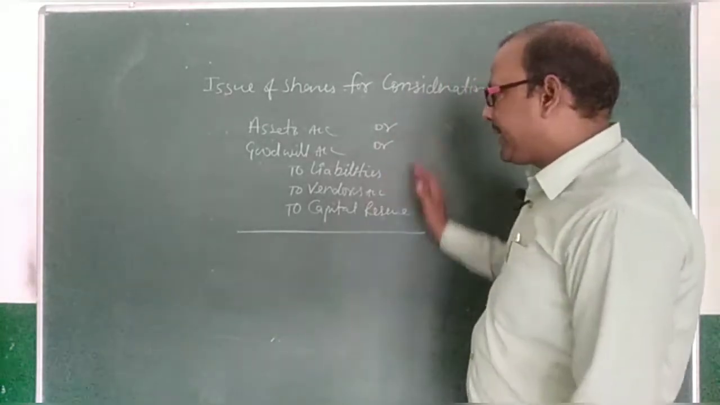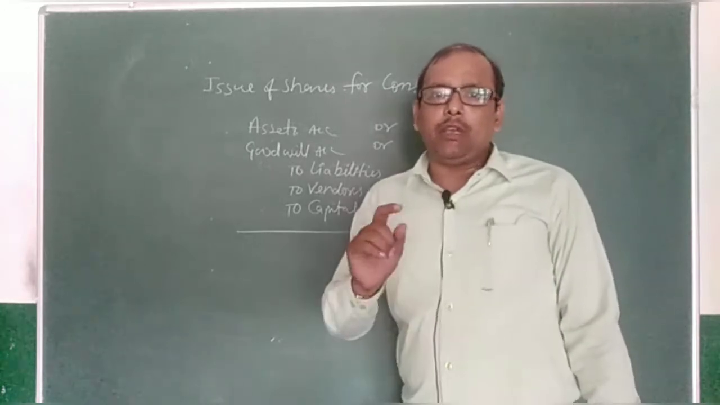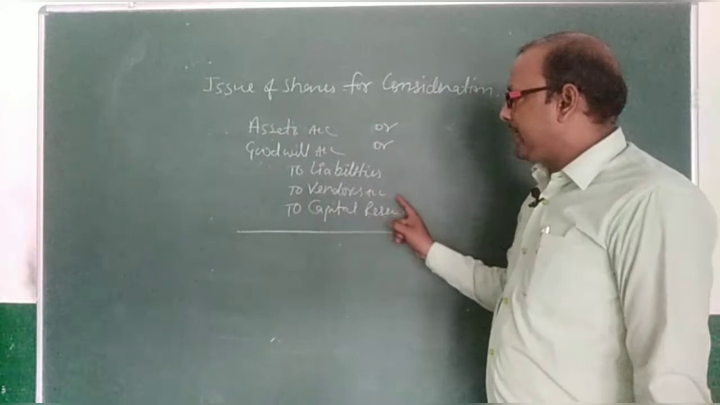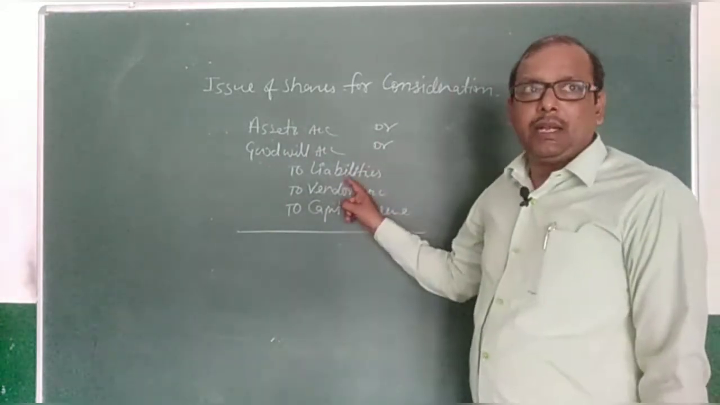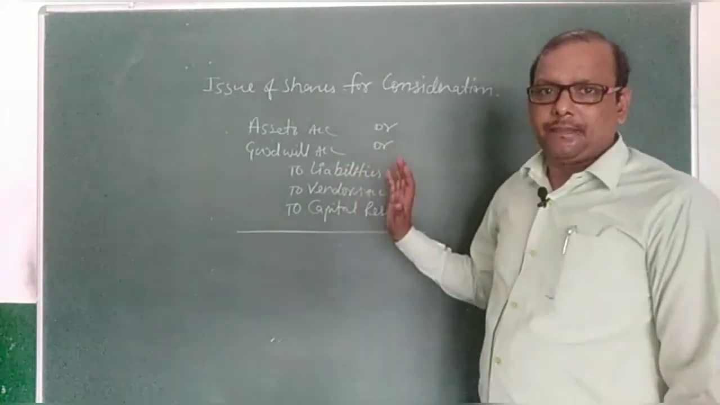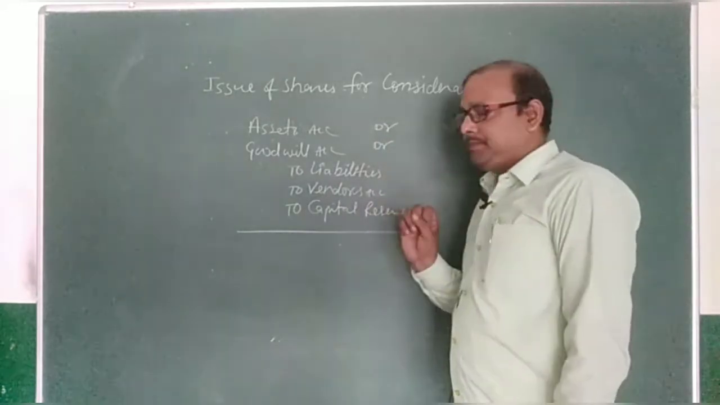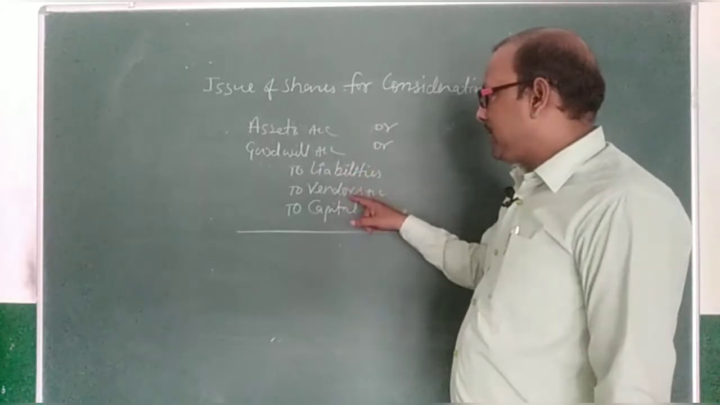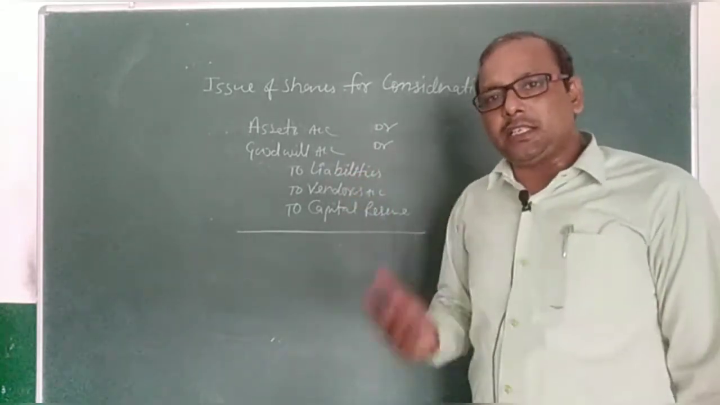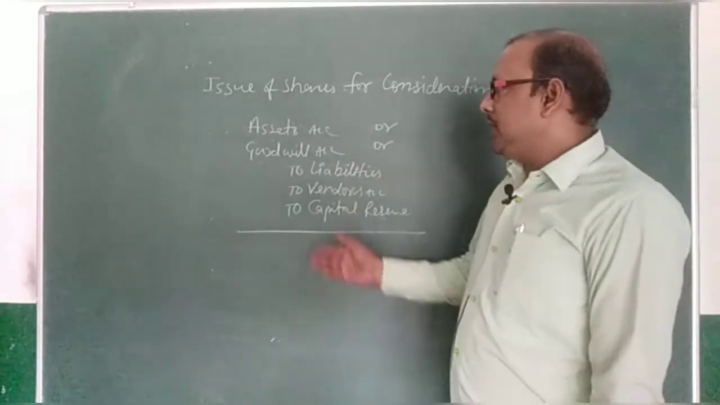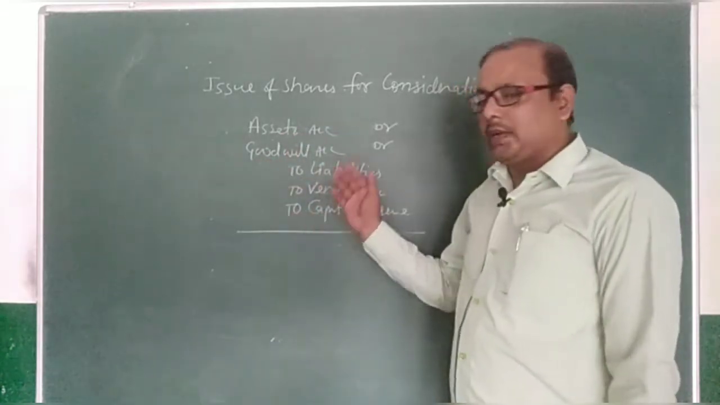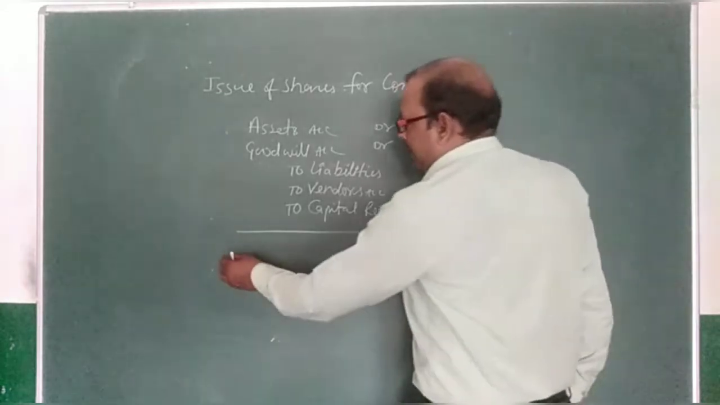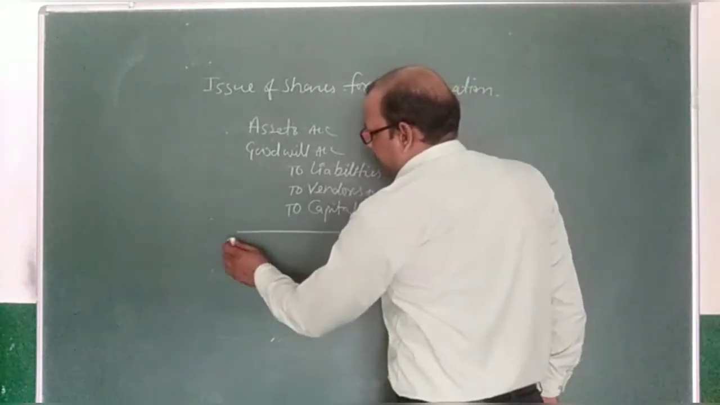Remember, this is the complicated one. Sometimes if you have purchased only an asset, then it's asset account debit to vendor. No need to write liabilities, capital reserve, goodwill, whatever. But if in the question assets are given, liabilities are given, then asset account debit to liabilities, to vendor. If purchase price is already given in the question, then there may be goodwill or capital reserve, whichever the case may be. It means, see, I am going to tell you